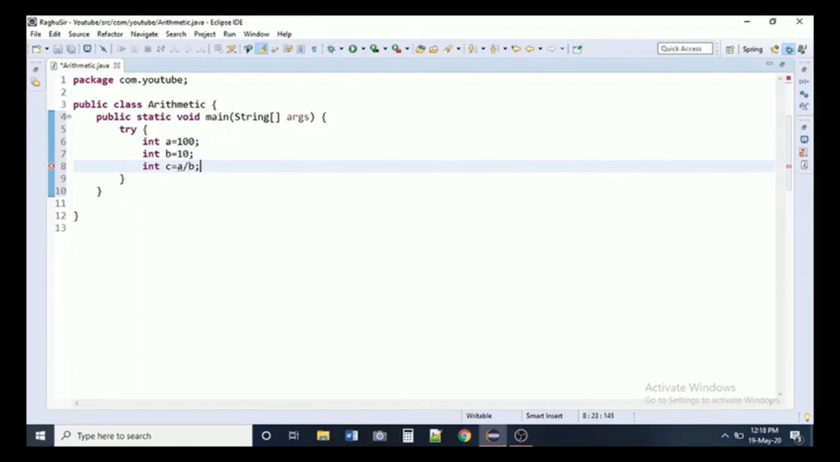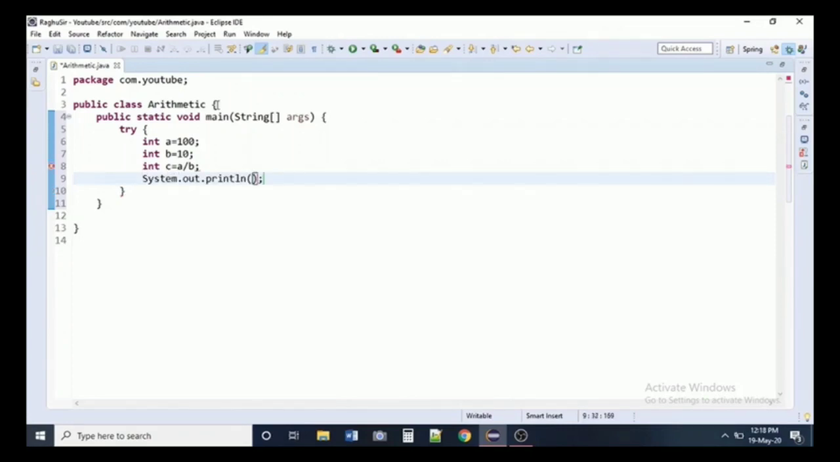Here let's suppose 100 rupees are there. I'm distributing for 10 people. Each one should get 10 rupees. Then my output should be successfully distributed.